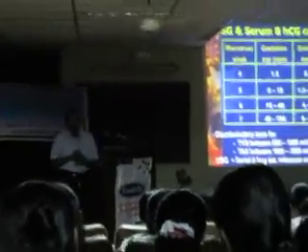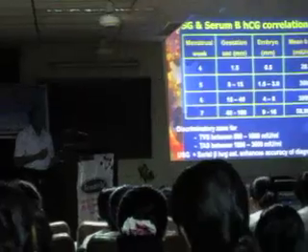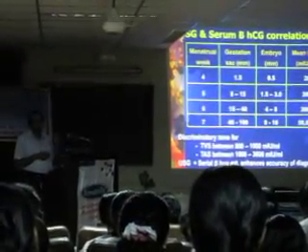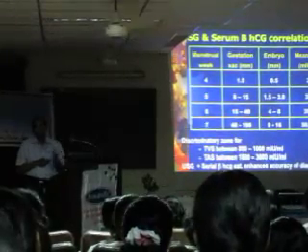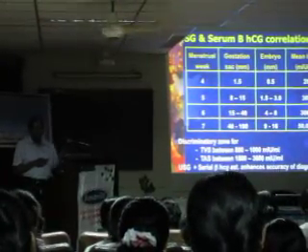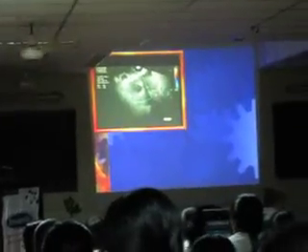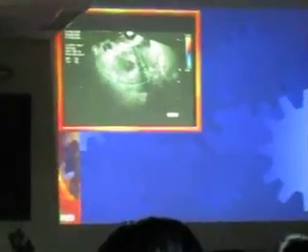So we call this pregnancy of unknown location. Because beta HCG is 200, there is a suspicion of pregnancy. So we call it pregnancy of unknown location, and that's a standard terminology used nowadays, till you identify where the location is. Okay, so this is just to show you that there is an ectopic here.